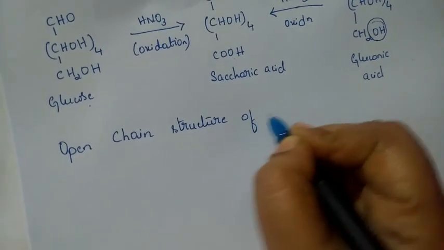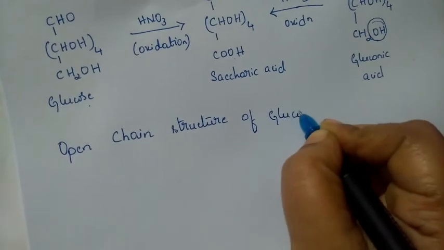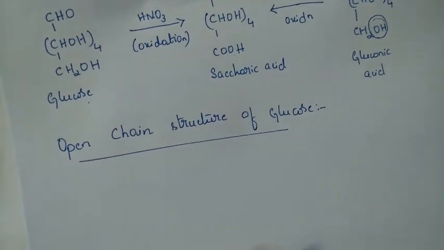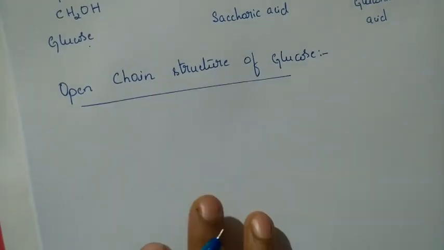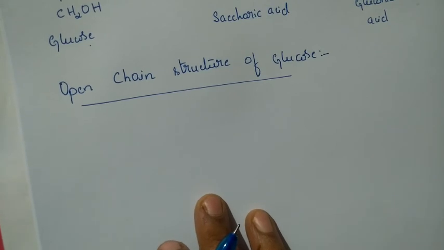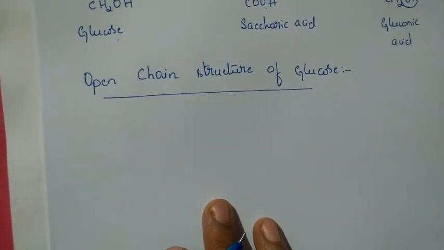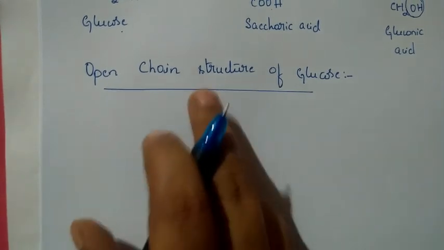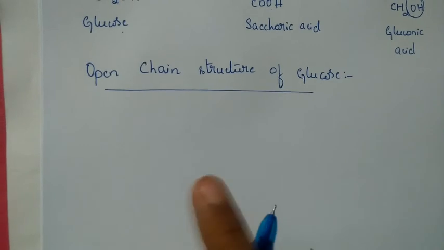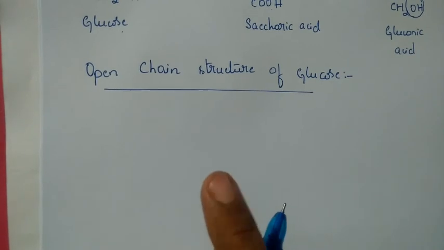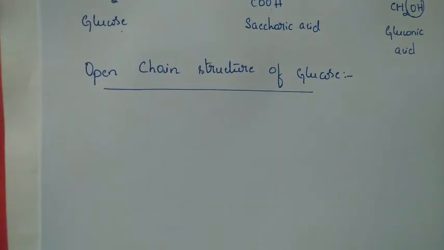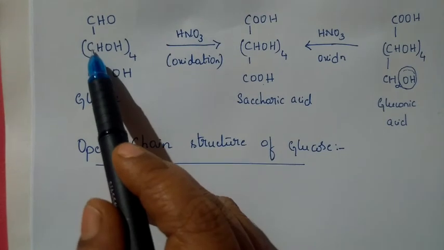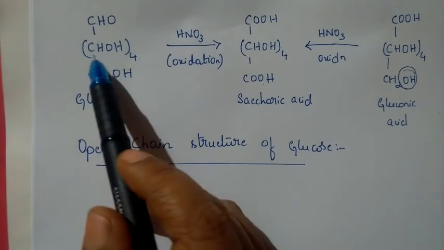Open chain structure of glucose. We shall see how we are going to write this. When you consider glucose, what are the 6 carbon atoms? When you consider these 6 carbon atoms, we have 1 carbon at the end and 1 more carbon at the end. So there are 4 carbon atoms in the middle.